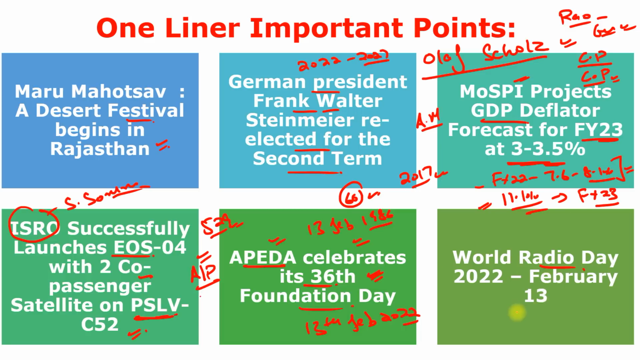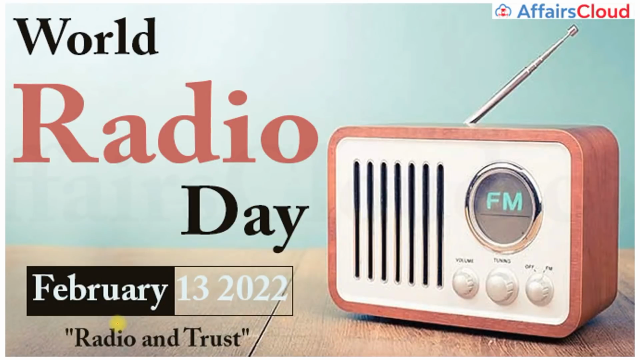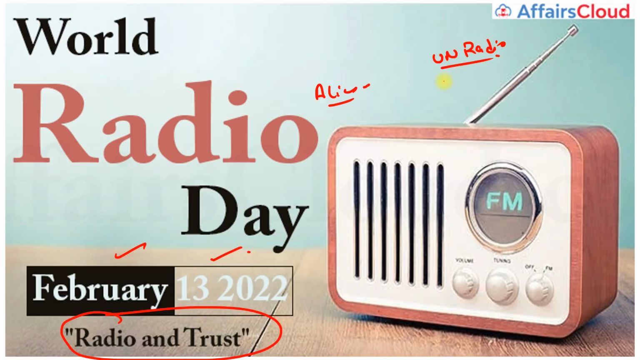Next, World Radio Day is observed on 13th of February. This is important, and the theme is Radio and Trust, and it is celebrated by the United Nations to keep the popularity of radio alive and to promote the use of it among everyone. The day also marks the anniversary of the establishment of UN Radio Service. UN Radio was established on 13th of February in 1946. And 13th of February 2022 marked the 11th World Radio Day. Remember the theme, it can be asked by the examiner.